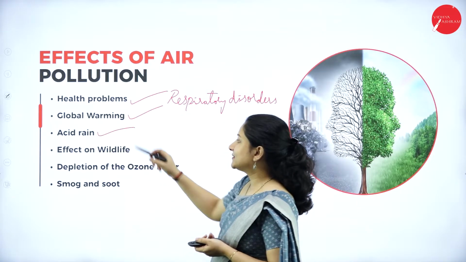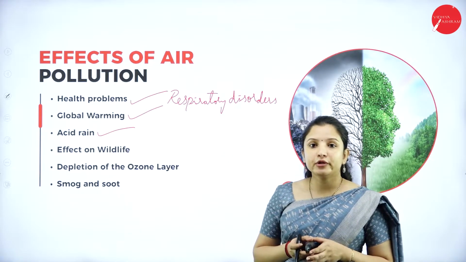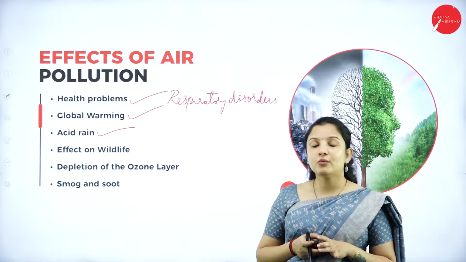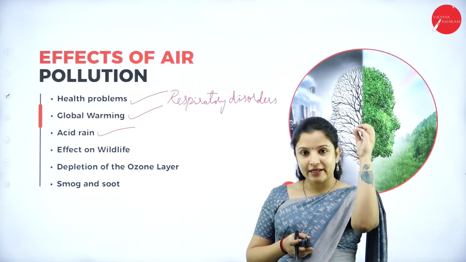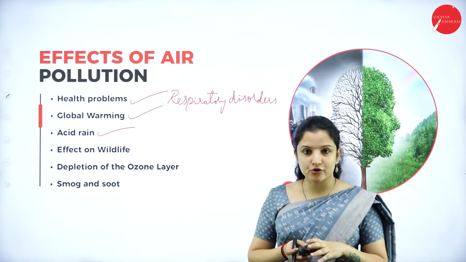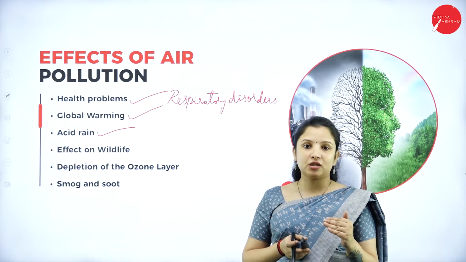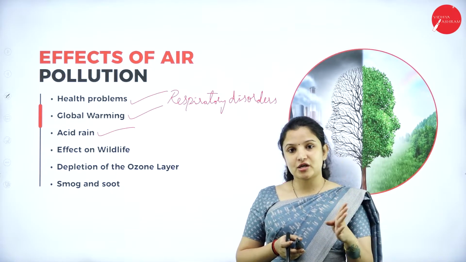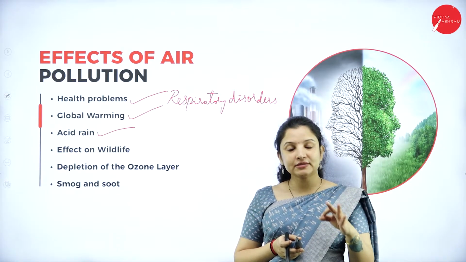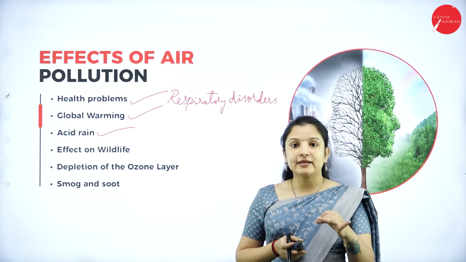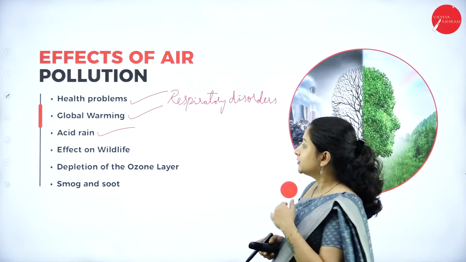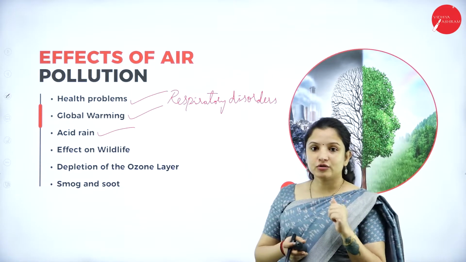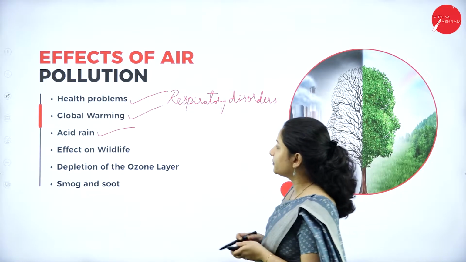Next is acid rain. Air pollution causes acid rain in the form of sulfur dioxide. Sulfur dioxide mixes with the water droplets and comes down to the earth, and it can cause destruction of buildings and monuments, threaten wildlife, and cause problems to the crops and plants. So that is how acid rain is also one of the major effects of air pollution.